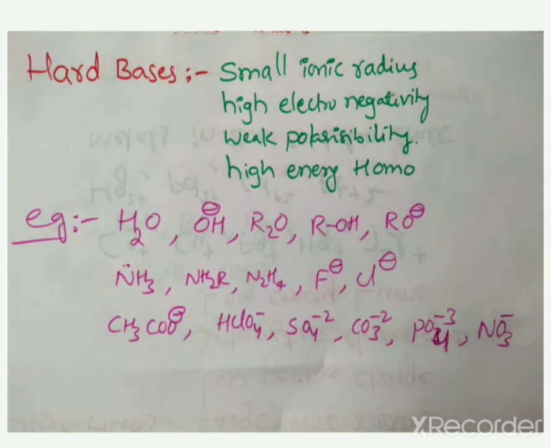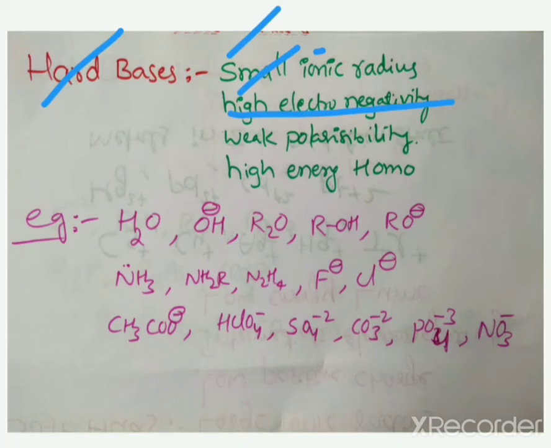Now next discussion: hard bases. Now we discuss about ligand. Ligand is nothing but base, Lewis bases. Hard means small size, small ionic radius, high electronegativity.